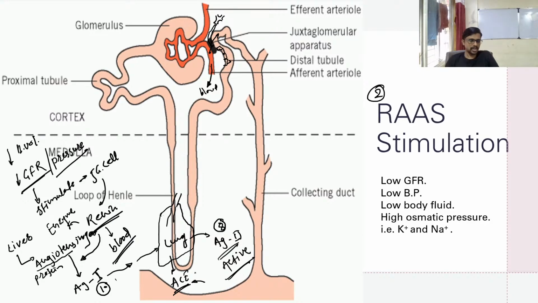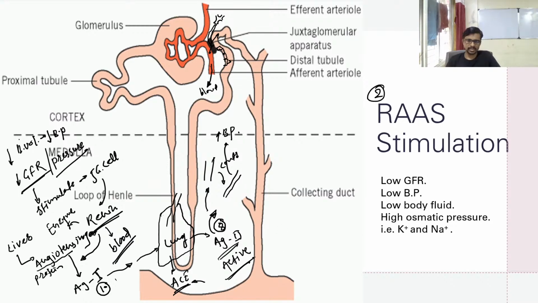It is a potent vasoconstrictor. That means it is going to contract or reduce the diameter of a blood vessel. So your blood vessel looks like this, and because of angiotensin 2 it will become like this. So the contraction results in high blood pressure. From where we started, blood volume is low, which reduces the blood pressure. So we have achieved the blood pressure, but the blood volume is still low.